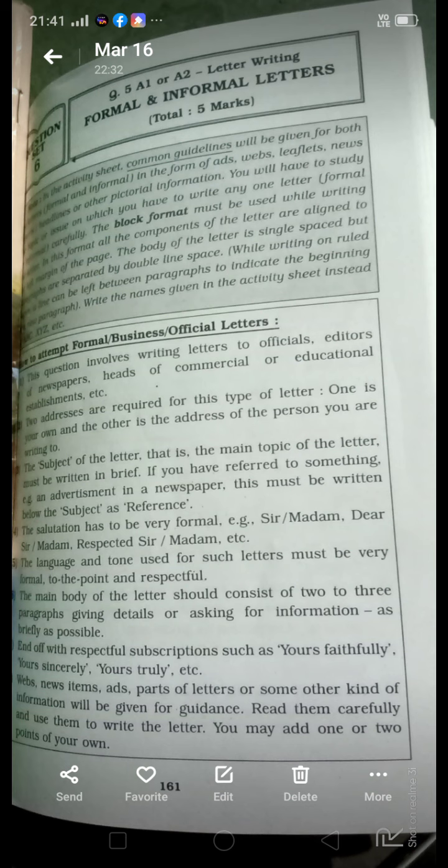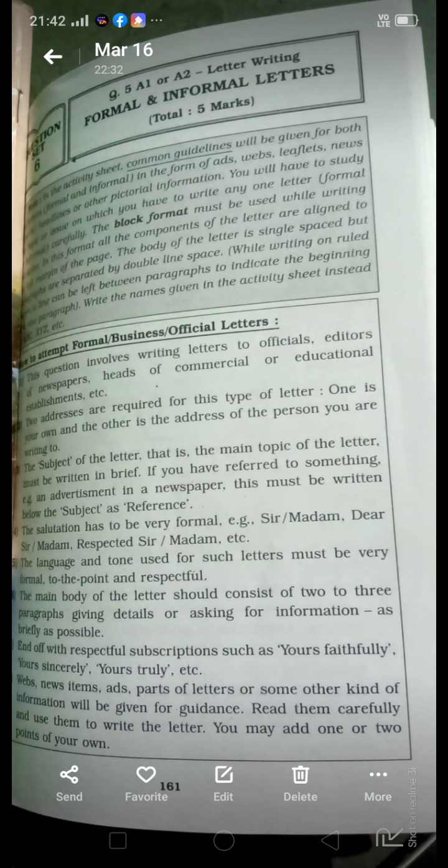Then waves, news items, ads, part of a letter or some other kind of information will be given for guidance.